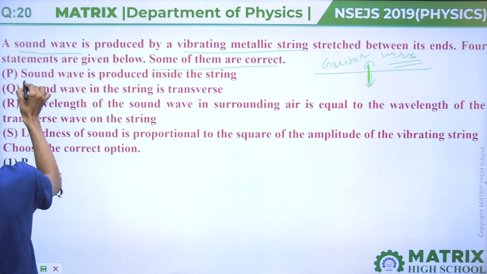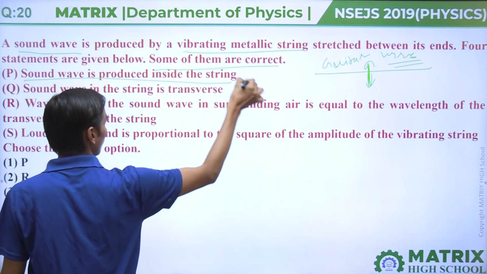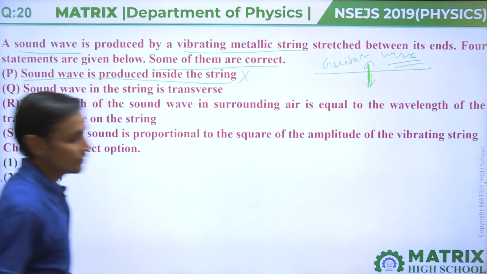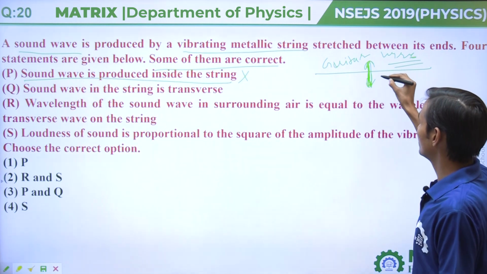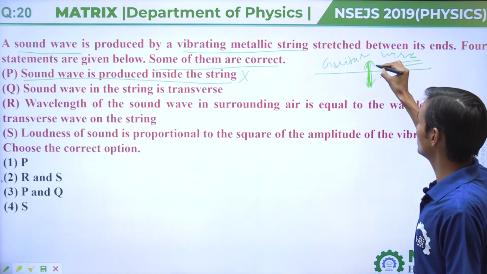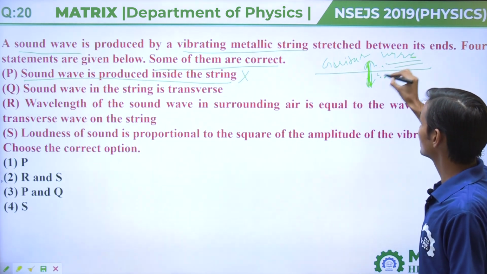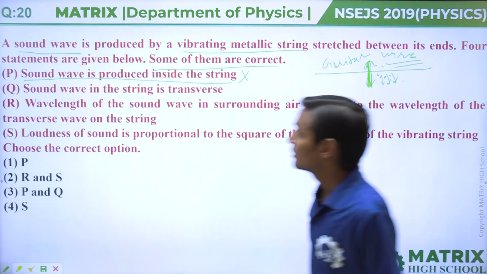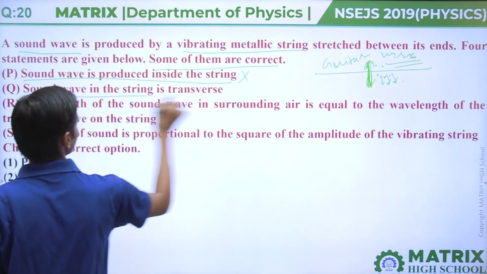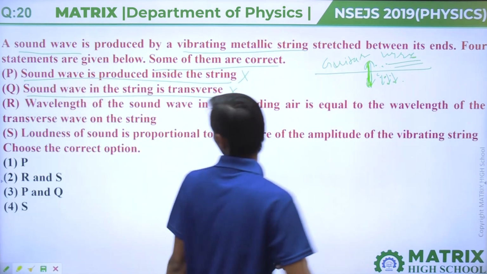First, the sound wave is produced inside the string. No, the sound wave is produced when we vibrate this string, then the particles of the medium vibrate, and due to this the sound wave is produced. The sound wave in the string is transverse. No, it's longitudinal.